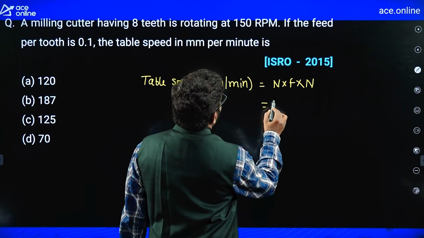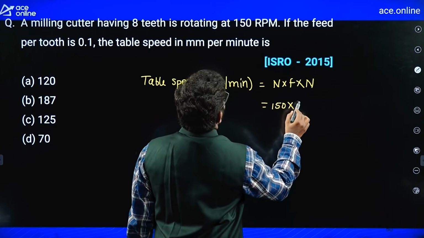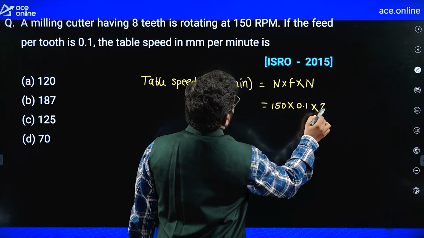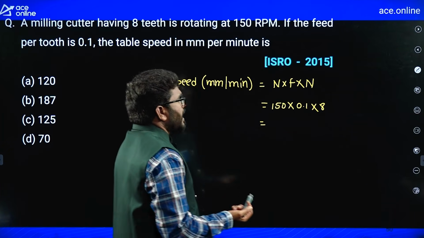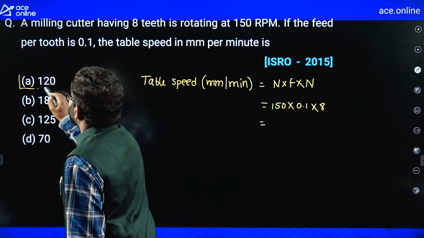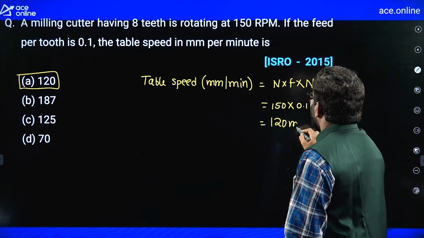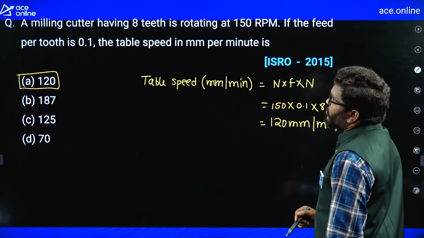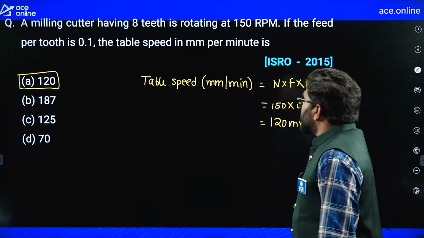The speed is 150 revolutions per minute, feed is 0.1, number of teeth is 8. So 150 × 0.1 × 8 is 120. So A is the correct answer. It's a very simple question. 120 mm per minute.